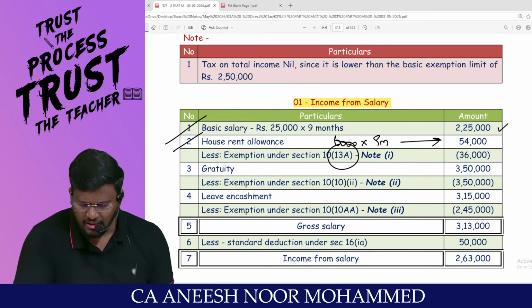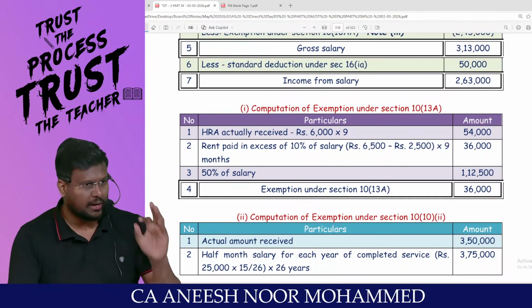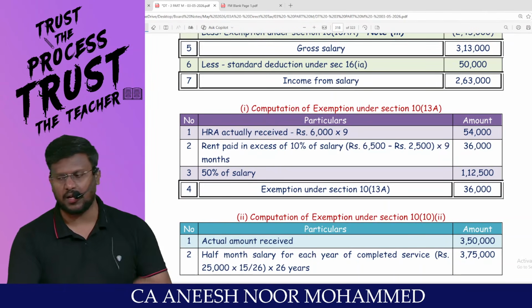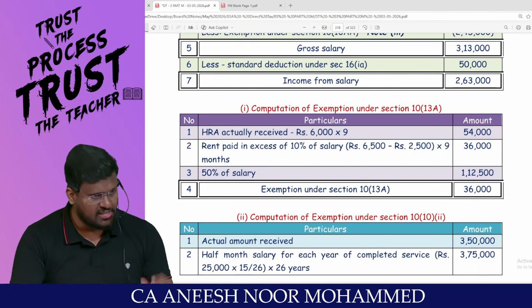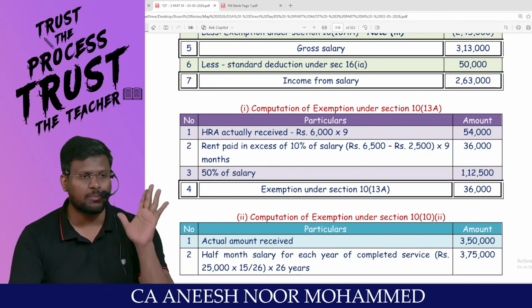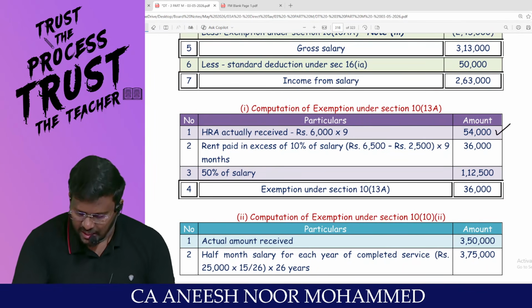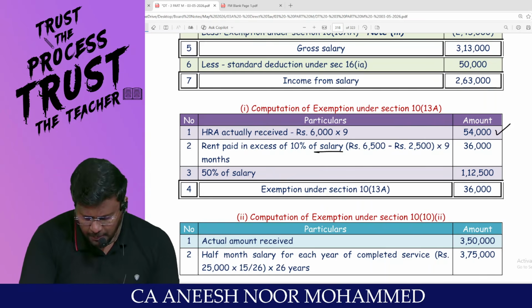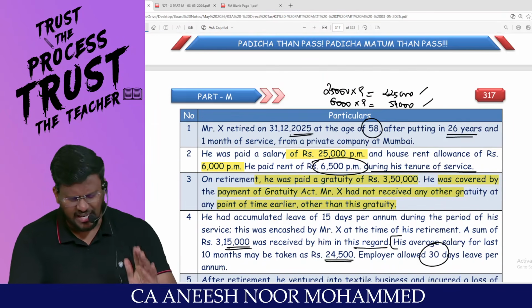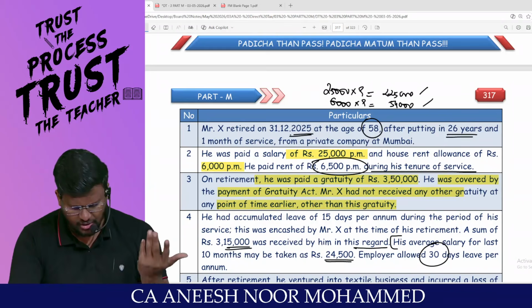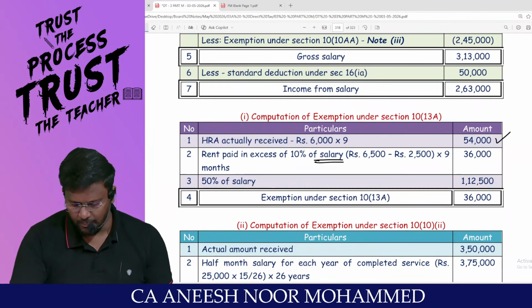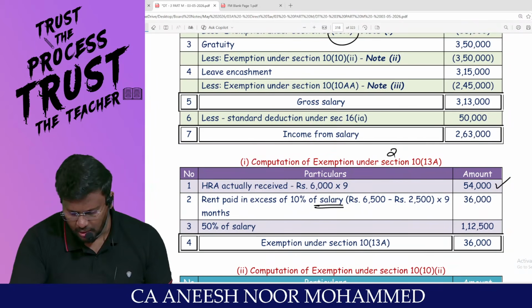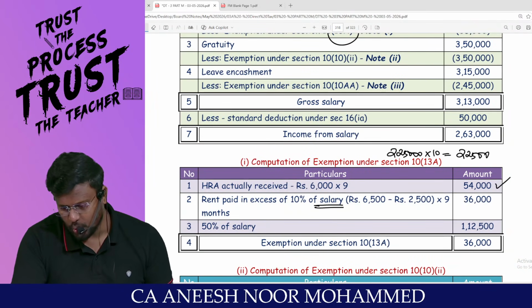Now exemption under 10(13A), which is the least of the three. Rent paid in excess of 10% of salary. Actual HRA received. 50% of salary in metropolitan cities like Mumbai, Calcutta, Delhi, Chennai, and 40% in other places. Actual HRA received is 54,000. Rent paid in excess of 10% of salary. Here salary means only basic salary. Nothing, no other information is there. What is the basic salary? Basic salary 2,25,000. So 2,25,000 into how much percent? 10%, which comes to 22,500.